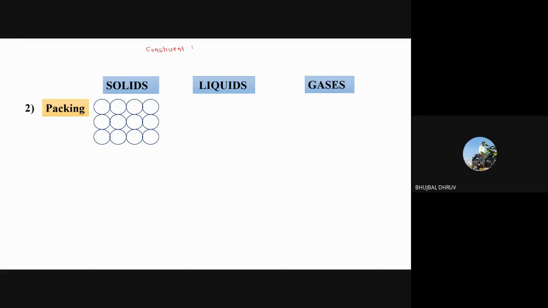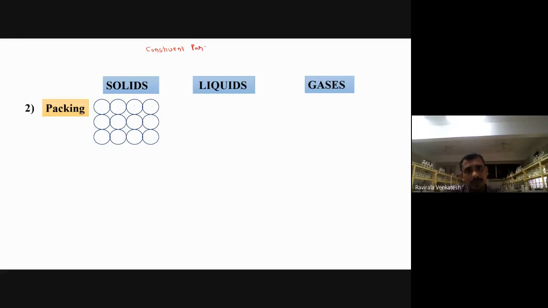You can take examples: ions, molecules, or atoms. All these come under constituent particles here. This may be an ion, or it may be a molecule, or it may be an atom.